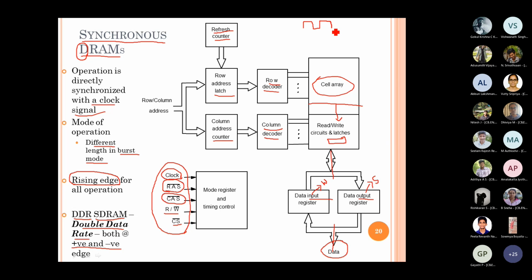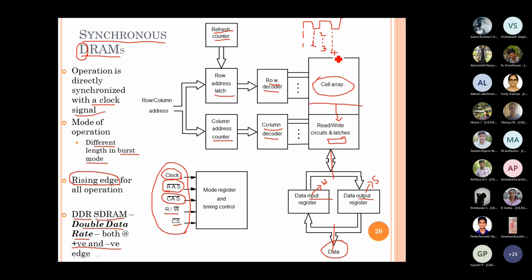So in case of normal SDRAM, you initiate one read/write here and another read/write here, right? Whereas in case of DDR SDRAM, you initiate one read/write here, the next read/write at the beginning of the negative clock pulse, and the next at the beginning of the positive clock pulse. So the third read/write will happen here, and the fourth read/write you will do during the negative clock cycle of the second clock pulse.